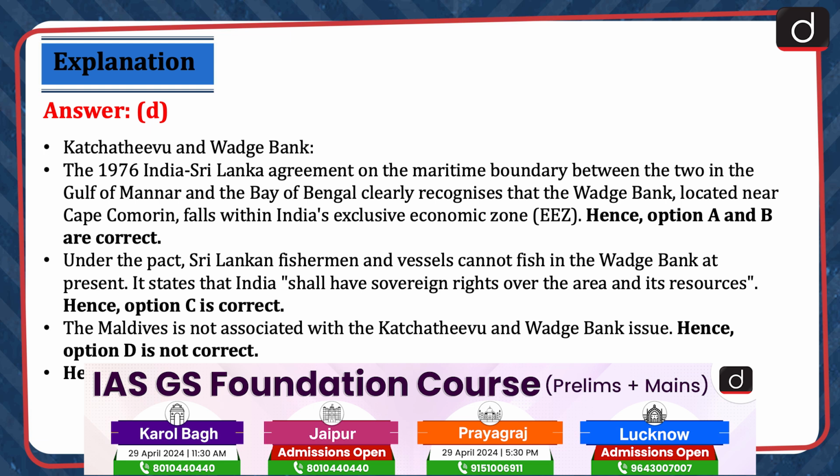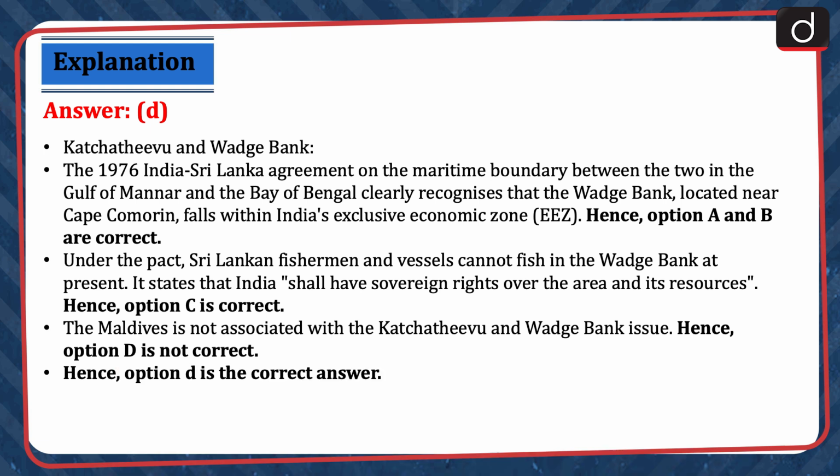Katchatheevu and Vag Bank. The 1976 India-Sri Lanka Agreement on the maritime boundary between the two in the Gulf of Mannar and the Bay of Bengal clearly recognizes that the Vag Bank, located near Cape Comorin, falls within India's exclusive economic zone. Hence, options A and B are correct. Under the pact, Sri Lankan fishermen and vessels cannot fish in the Vag Bank at present. It states that India shall have sovereign rights over the area and its resources. Hence, option C is correct. The Maldives is not associated with the Katchatheevu and Vag Bank issue. Hence, option D is not correct. Hence, option D is the correct answer.